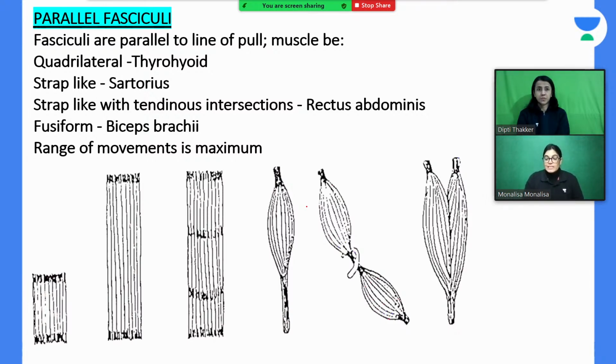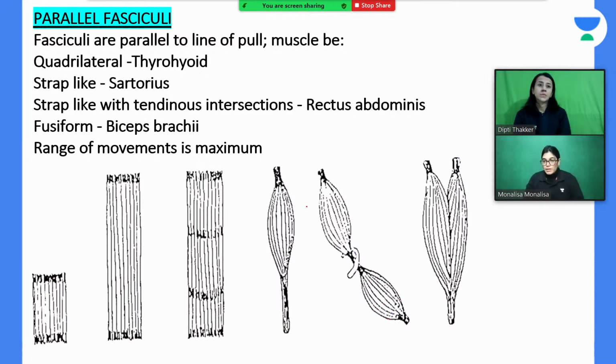Why is it also called the tailor muscle? Because in primitive times the tailors were sitting from the back, having the position of palthi, and then they were doing their work. So sartorius muscle movement is like a palthi muscle. Okay, strap with tendinous intersection.